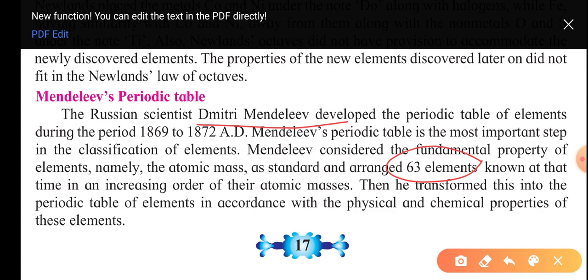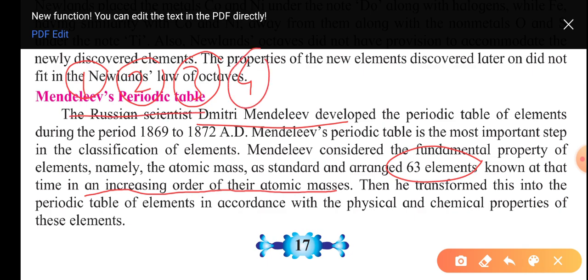What he did is he arranged all those 63 elements that were known at his time in increasing order of their atomic masses. Suppose one element has one atomic mass, the second has two, the third has three, the fourth has four.